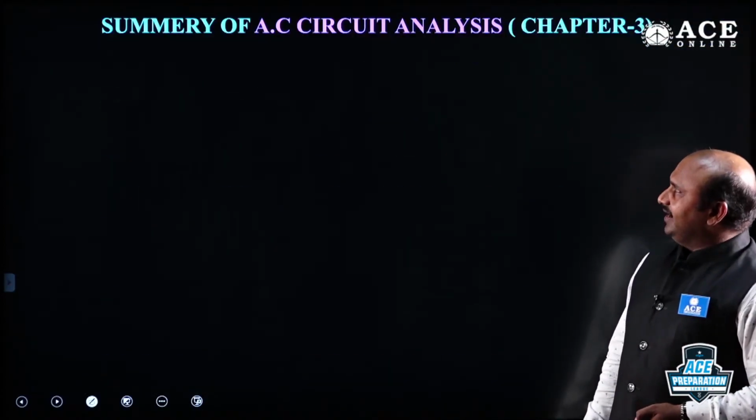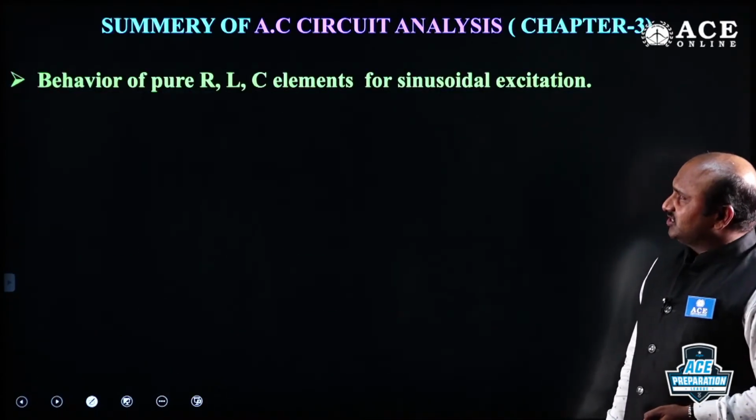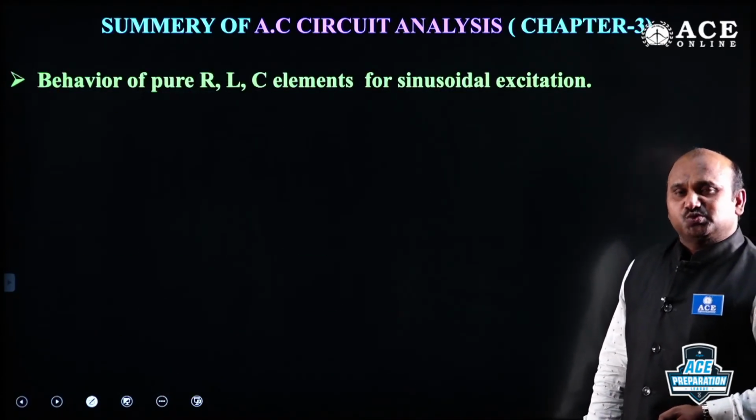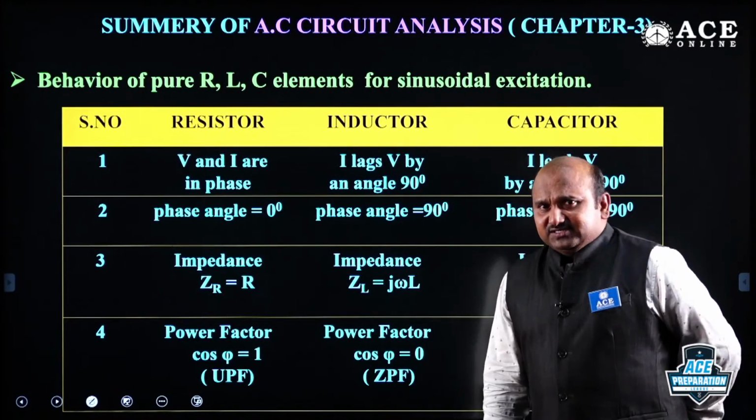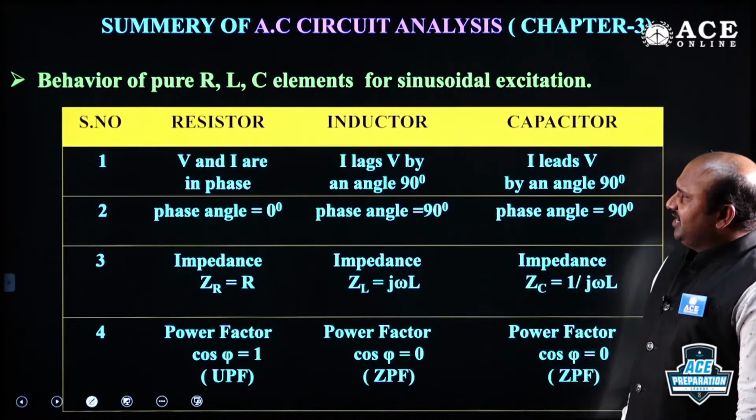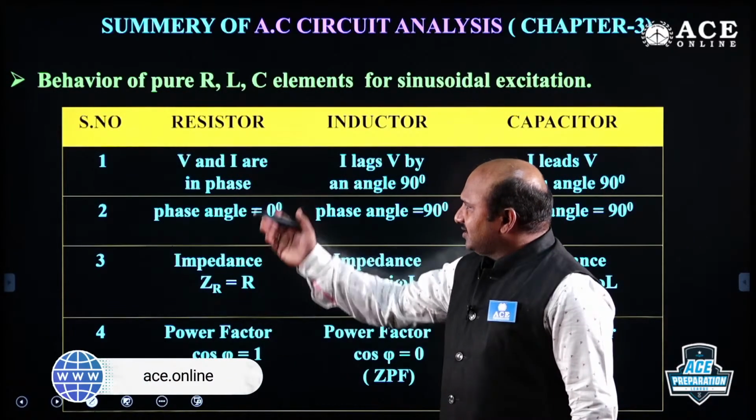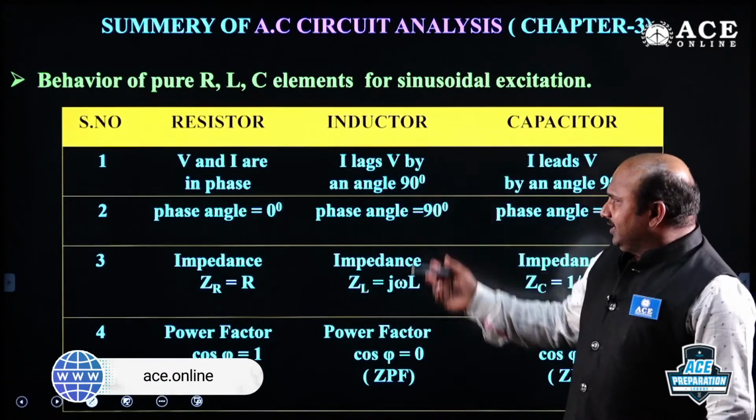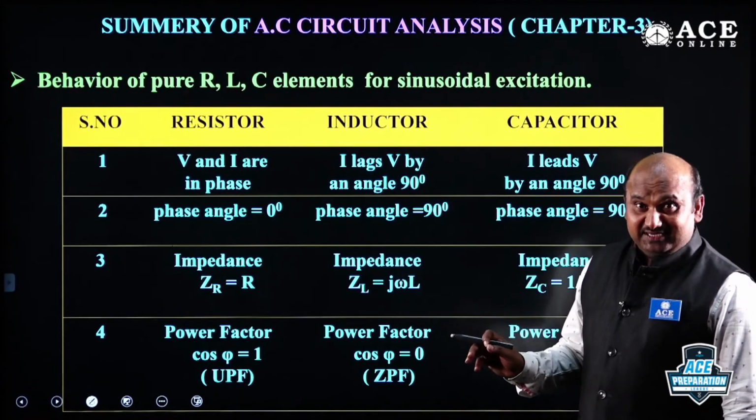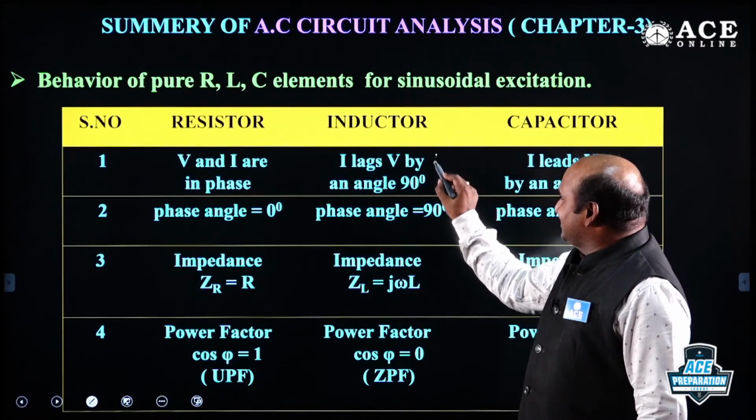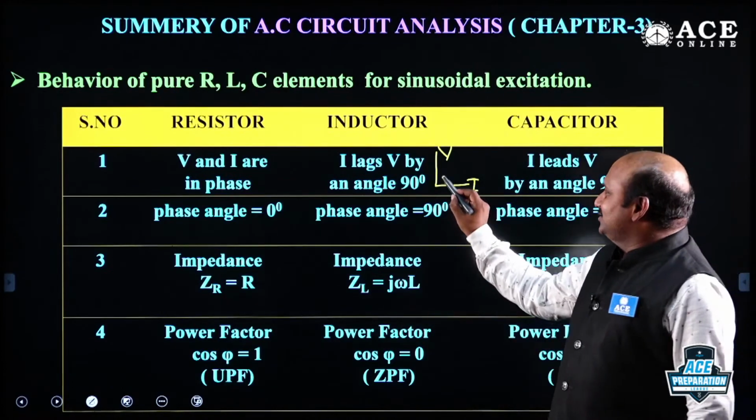Now, let me consider the summary of AC circuit analysis. The first one I can take here is the behavior of the resistor, inductor, and capacitor, the pure elements, with respect to voltage and current. See this one. How are the pure elements reacting? This is the behavior of pure RLC. Now, you know that for a resistor, voltage and current are in phase, and for an inductor, current lags voltage by an angle of 90 degrees. You also have to remember one more thing here, that voltage leads. This is very important: V leads I when I is the reference. This is also very important.